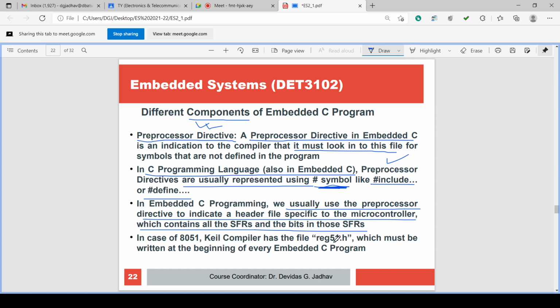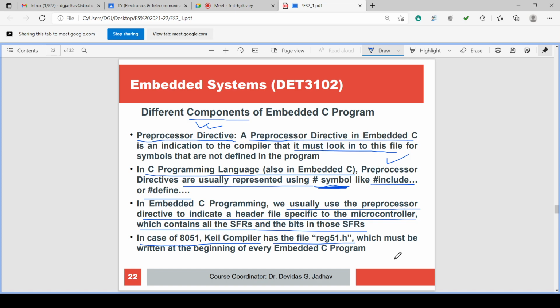Okay. In case of 8051, Keil compiler has the file reg51.h.